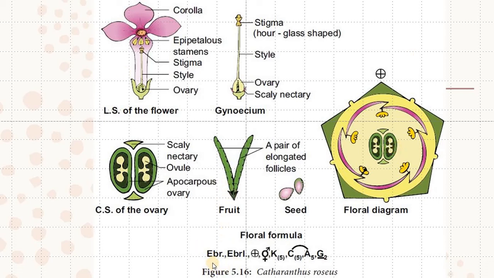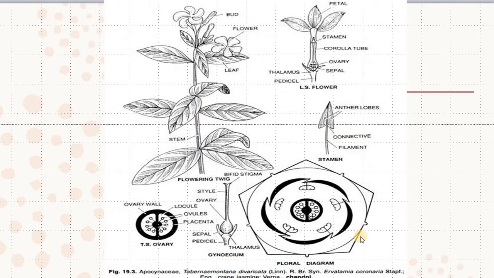In the floral formula, they have no bracts, bracteolate, flowers have symmetry, so actinomorphic, bisexual, calyx having 5 sepals united, corolla having 5 petals fused, with Androecium. Gynoecium is superior, or ovary is superior, and it has 2 carpels. This is the typical floral diagram, and this is the LS of the flower. In the LS, we have to draw the corolline corona on the top of the corolla surface, and the stamens are epipetalous.